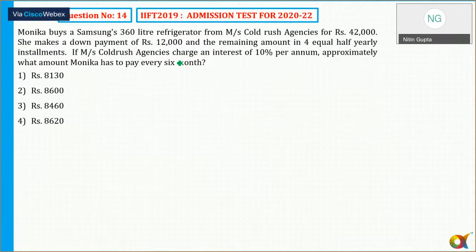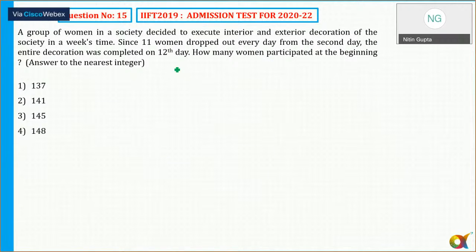Okay, less than 3 to 4 lines. Let me see. This one is a gold chain, you can see, for 42,000. She makes a down payment of 22,000. So it's 20,000 remaining in 4 equal half yearly installments. Okay, rate of interest is 10%. So 1.05 to the power 4, x into 1.05 to the power 4 plus k plus 1.05 square. Then just skip this one.